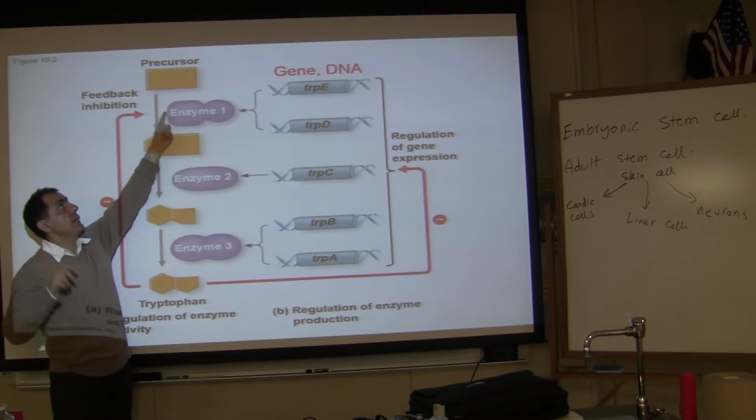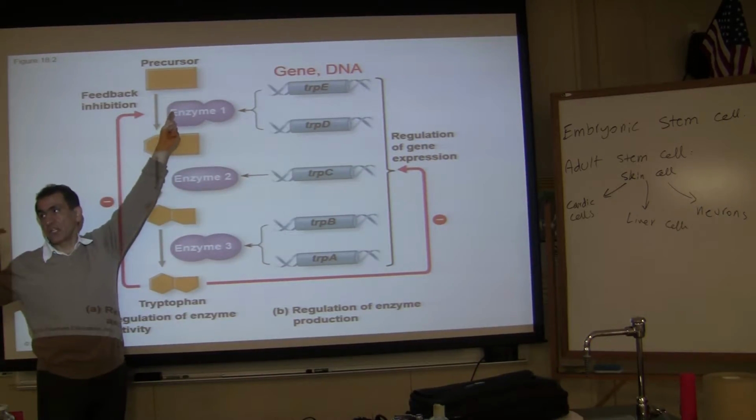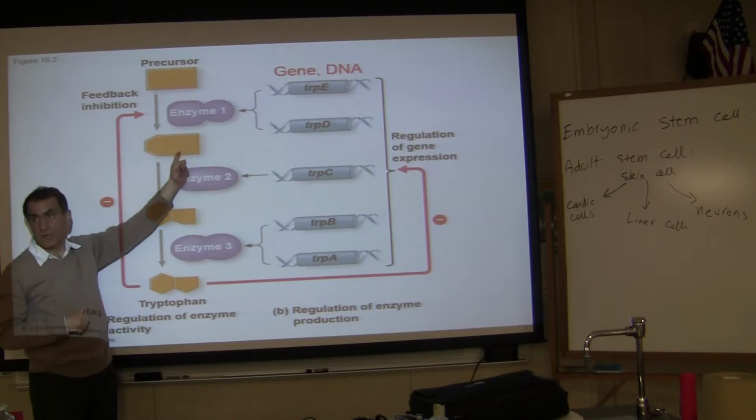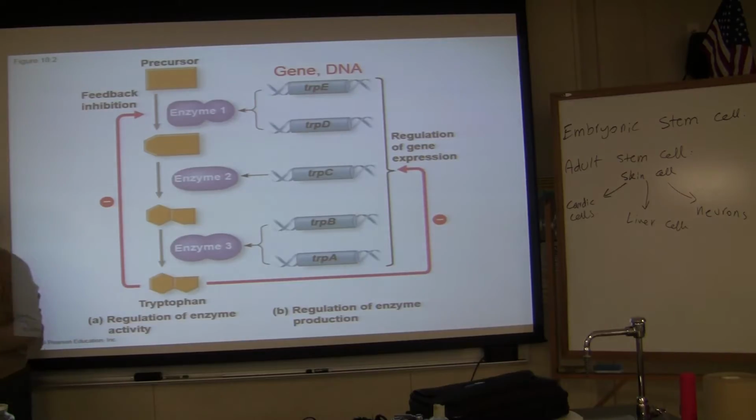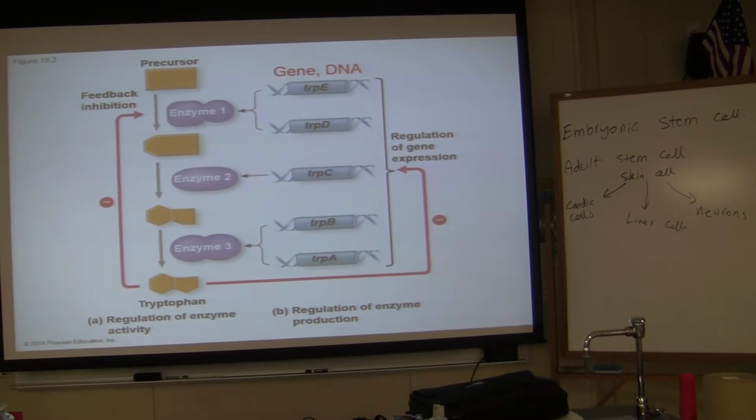Enzymes will turn that precursor, which could be any molecule, into another precursor, and eventually into tryptophan. So it takes a few stages of chemical reaction for a precursor to become tryptophan. Yes, the whole idea is to get the tryptophan.